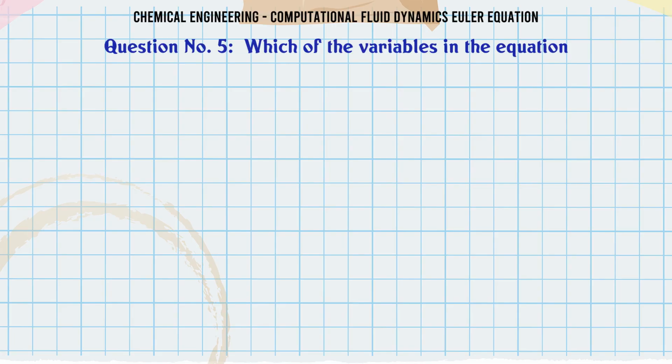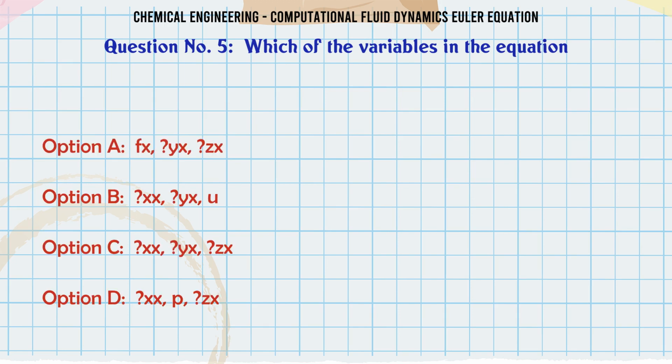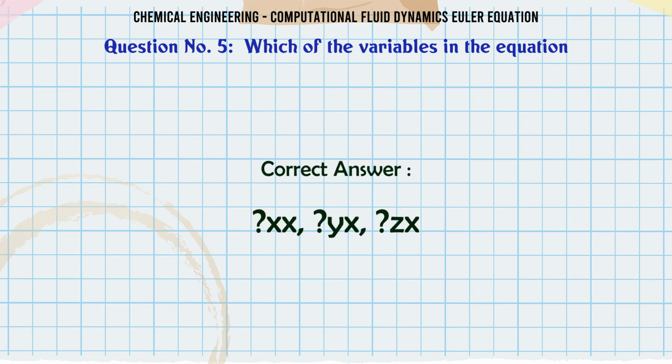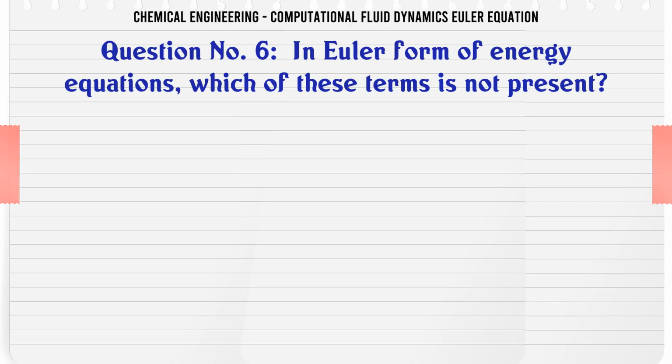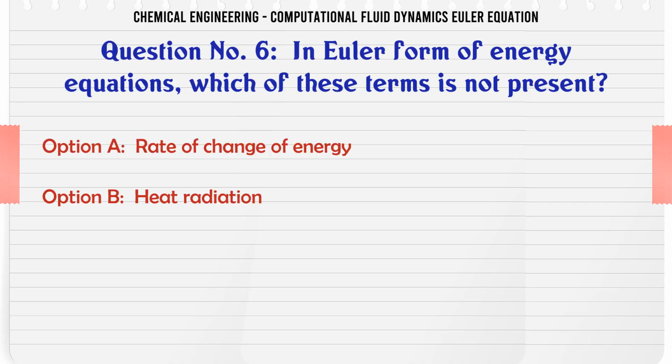Which of the variables in the equation ρ du/dt + ∂p/∂x = ∂τxx/∂x + ∂τyx/∂y + ∂τzx/∂z + ρfx will become 0 for formulating Euler equation? A. fx, τyx, τzx. B. τxx, τyx, u. C. τxx, τyx, τzx. D. τxx, p, τzx. The correct answer is τxx, τyx, τzx.